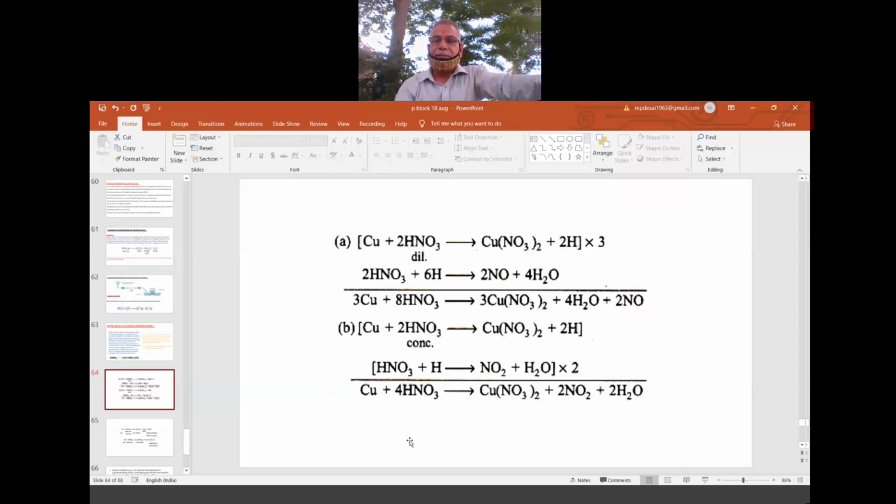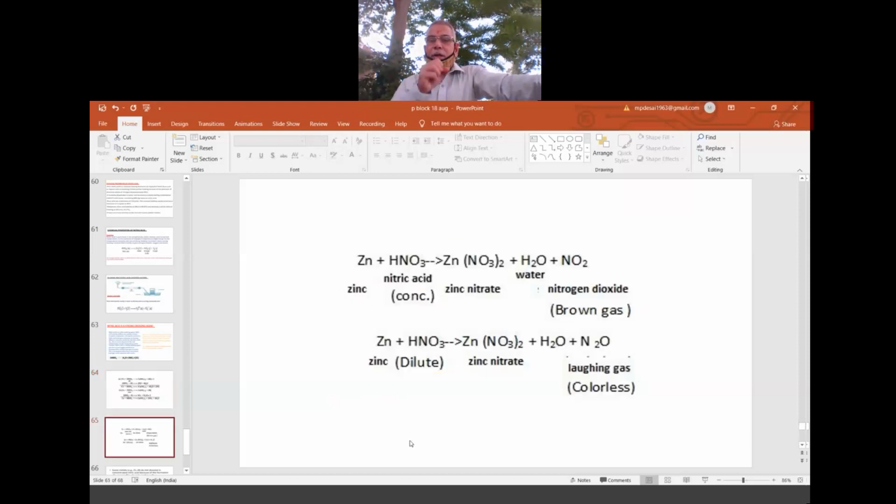That is shown here with copper also, with zinc also. One more point is what? In the oxidation reactions of HNO3, I told you it gives a nascent O, and that O will snatch hydrogen from the acid and convert itself into what? H2O. That H2O is also one of the important products of oxidation reactions of HNO3. Please be careful while writing the equation. So with concentrated, NO2; with dilute, either N2O or NO; and water is common in all the oxidation reactions of HNO3.